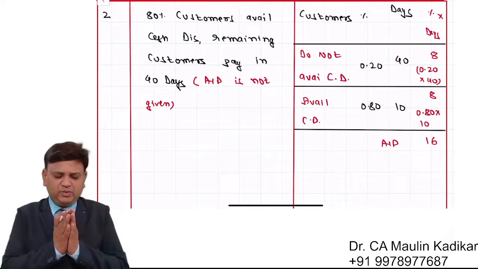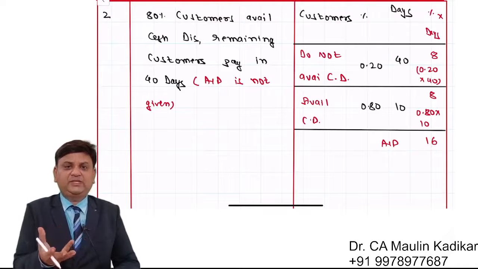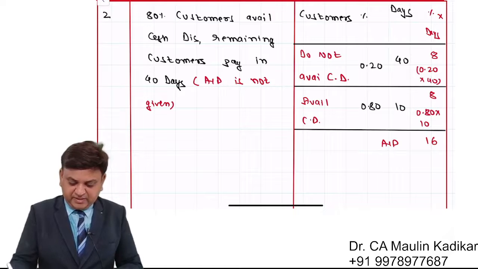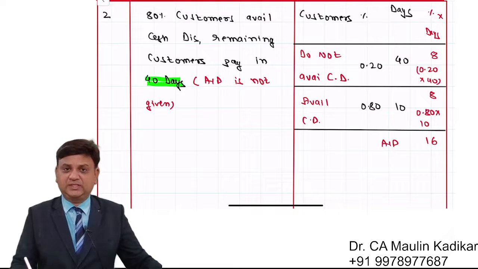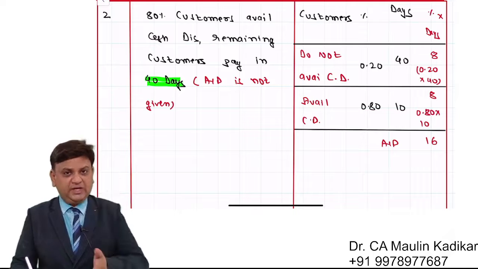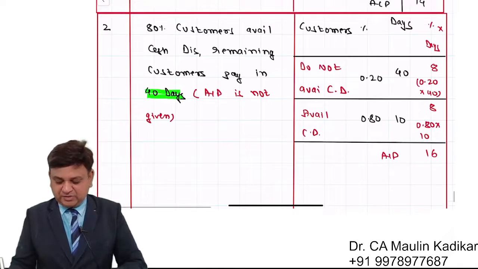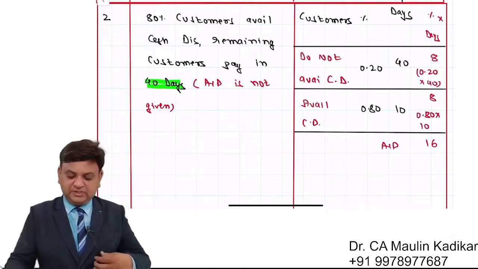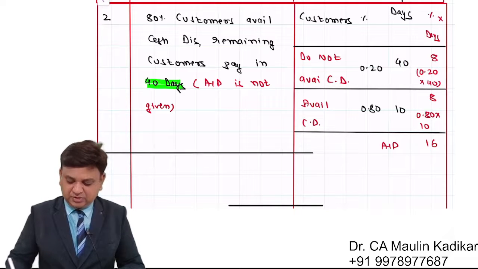Listen carefully friends, what I want to tell you is that for the customers who are not availing cash discount, we have been expressly provided that they delay the payment. So directly or indirectly we may be provided with information like this. And customers who are availing cash discount have to make payment in 10 days. So I request all of you to write down the answer for the second situation. In that, you have to consider the average collection period of 16 days for the purpose of calculating the carrying cost.